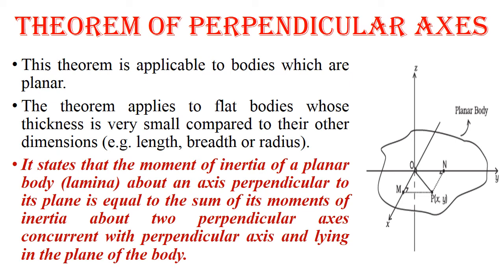Then moment of inertia about the z axis, that is Iz, is equal to moment of inertia about the x axis plus moment of inertia about the y axis, that is, Iz is equal to Ix plus Iy.